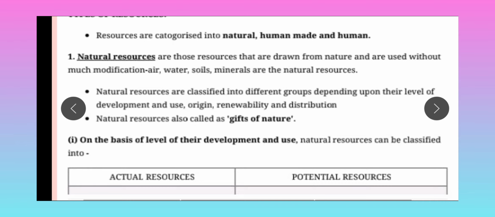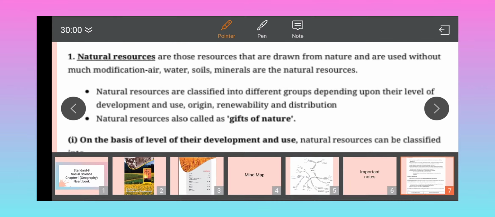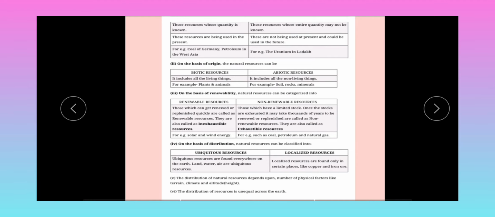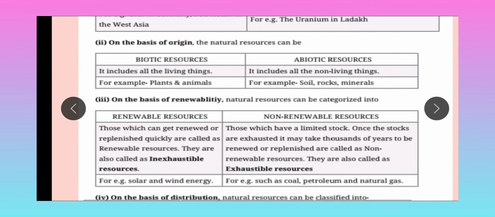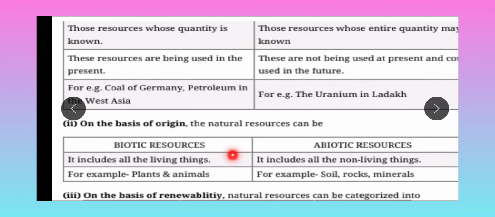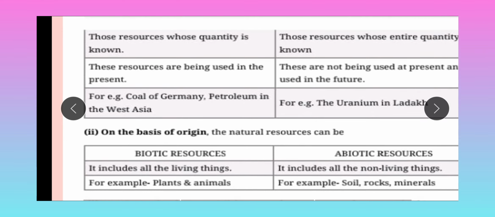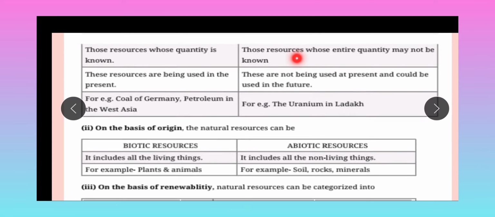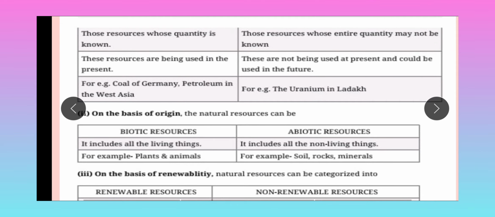On the basis of the level of their development and use, natural resources can be classified into actual resources and potential resources. Here is the difference between actual resource and potential resource. Actual resources are those resources whose quality is known.